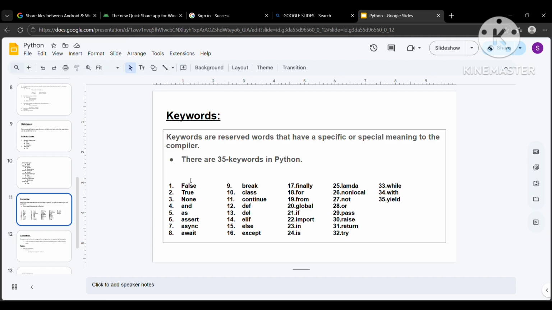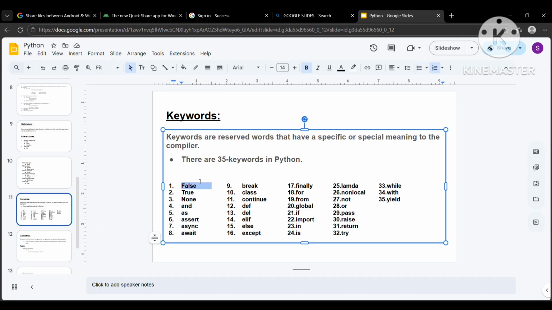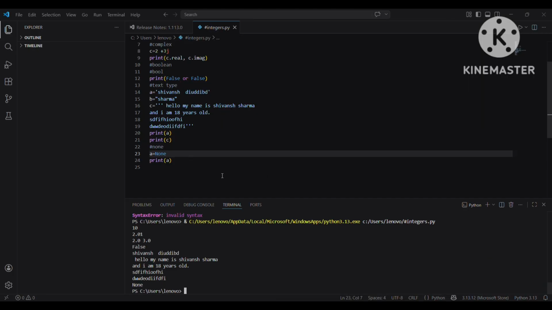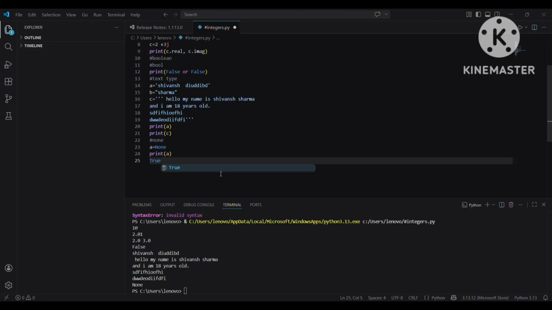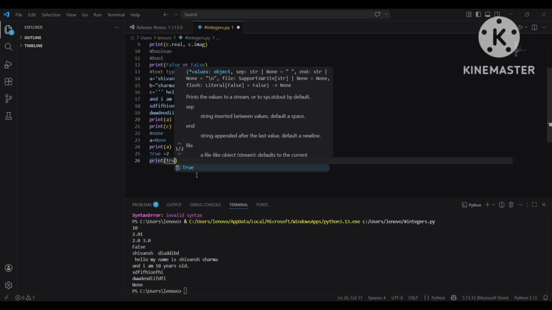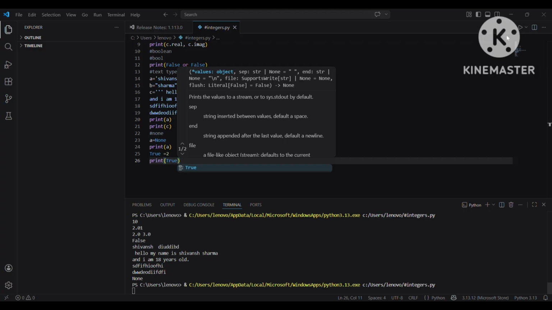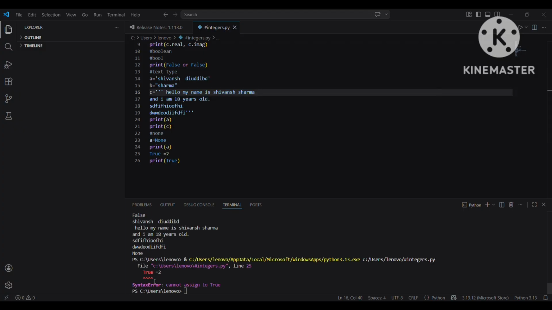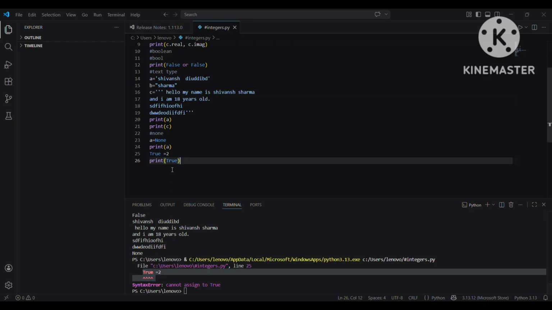Basically, keywords are those words, like I have used False. So I cannot use False or True as a variable. Let me just show you with an example. I cannot use True equals 2 and print 2. I cannot do it like this. The compiler throws a syntax error here. So yeah, we cannot do it like this.